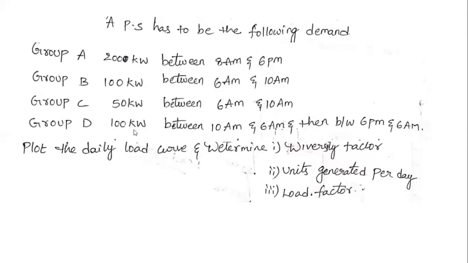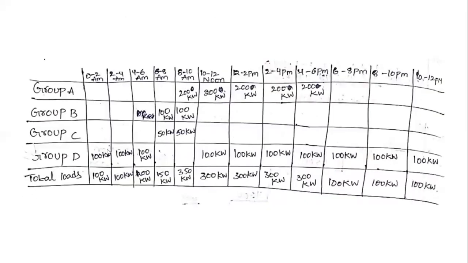Next, coming to group D. Group D has 100 kilowatts between 10 a.m. and 6 a.m., and also between 6 p.m. and 6 a.m. Therefore, group D has 100 kilowatts between 0 to 2 a.m., 2 to 4 a.m., and 4 to 6 a.m. After that, 10 to 12 noon, 12 to 2 p.m., 2 to 4 p.m., and 4 to 6 p.m.